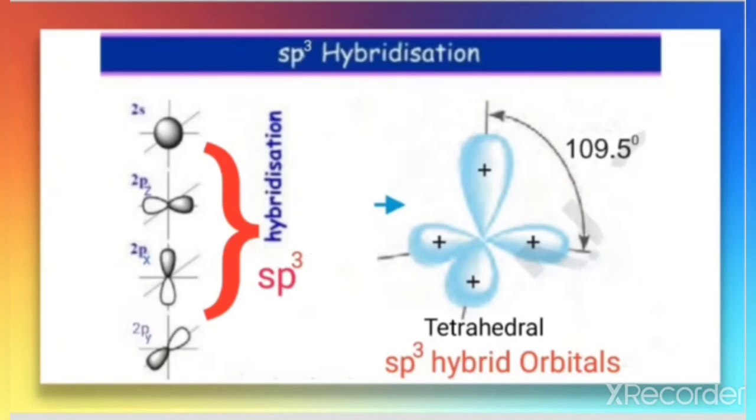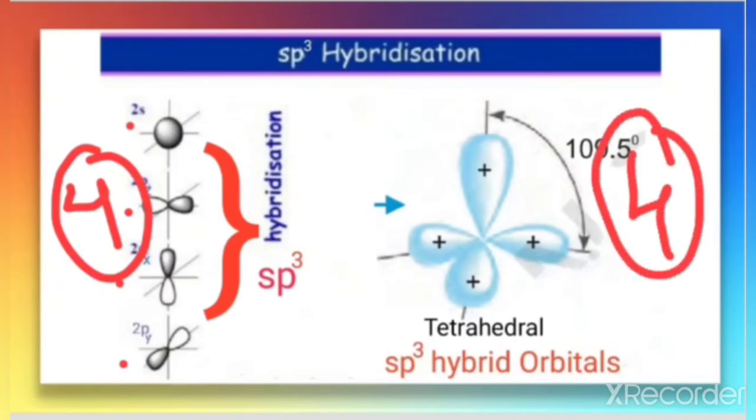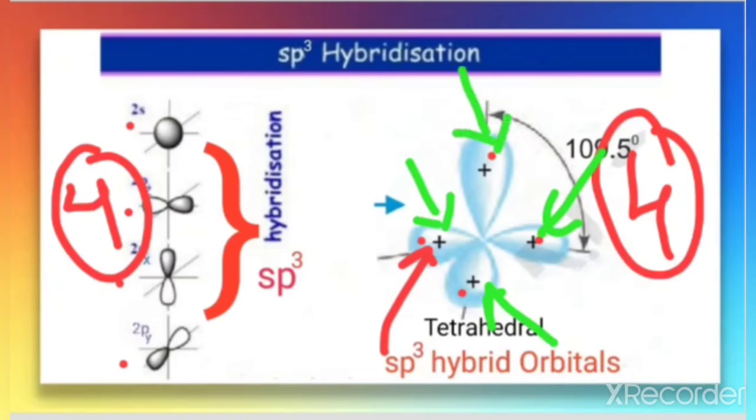So let us count here. 1, 2, 3, 4. Four are combining. So how many hybrid orbitals will be formed? Definitely four hybrid orbitals are formed, that is 1, 2, 3, 4. These four hybrid orbitals are called sp3 hybrid orbitals. So this is sp3, sp3, sp3, sp3. Total four sp3 hybrid orbitals are there.